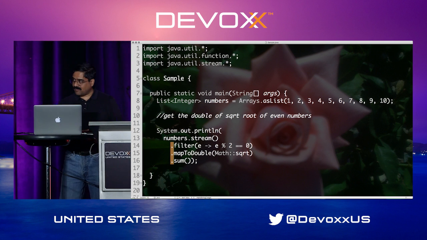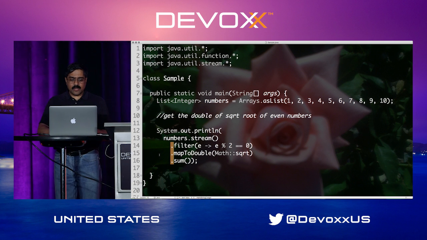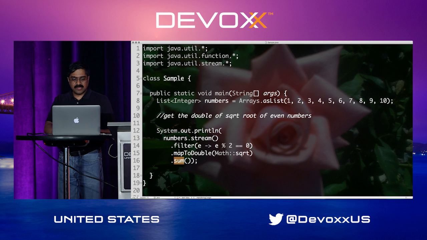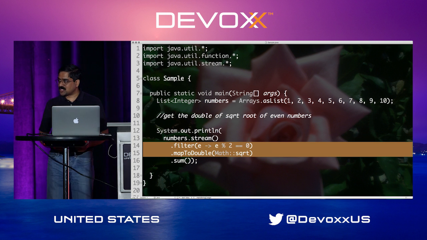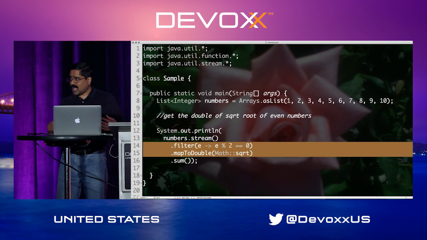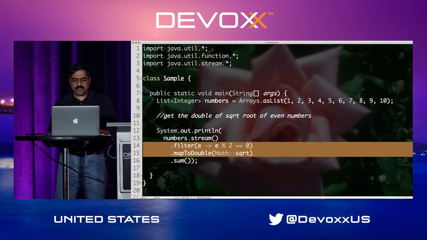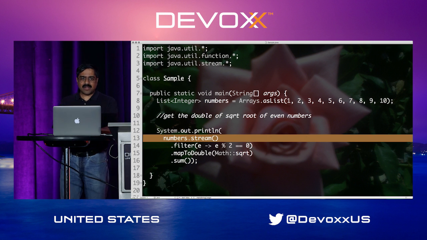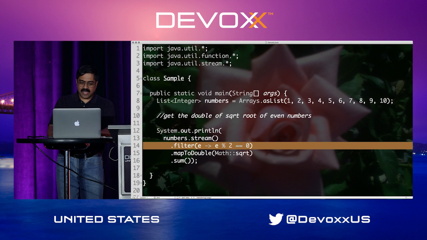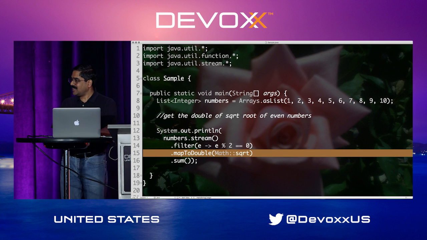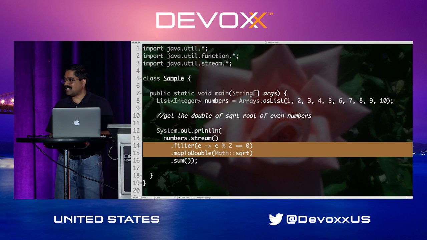So what I mean by the evaluation is lazy is, until you hit the sum operation, these operations are not going to execute, and then minimally they're going to execute whatever is necessary, so the efficiency is baked in. Furthermore, in languages like Java, one of the cool things about this is it is not taking a collection and creating an intermediate collection and then yet another intermediate collection. It's not going to be doing that for you. Instead, it's very efficient in knowing that these intermediate collections are really not needed.